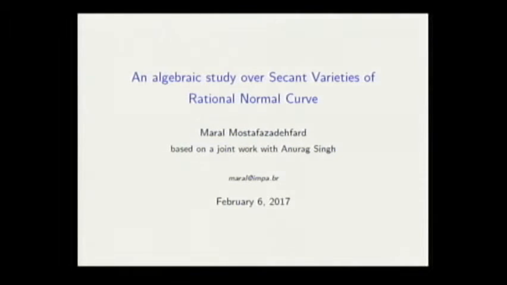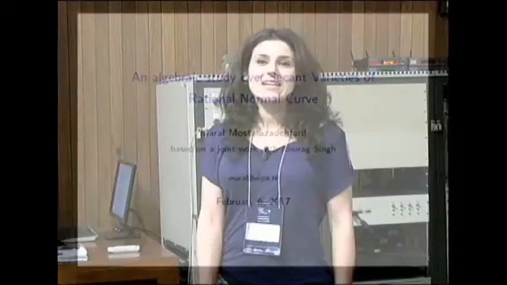So first, let me thank the organizers for managing such a good meeting. This is based on joint work with Anurag Singh. I'm going to talk about the secant varieties of rational normal curve. And you know that the rational normal curve is a rational curve of degree n in projective space Pn, and sometimes can be thought of as the image of a parameterized map from the projective line.